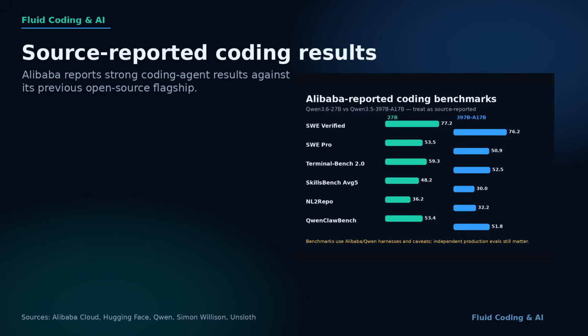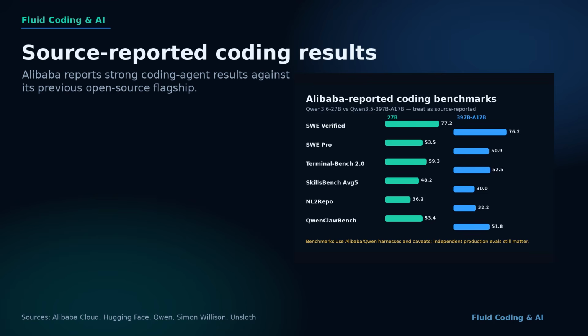On the coding side, the source reported numbers are strong. Qwen reports Qwen3.6-27B at 77.2 on SWE-bench Verified, 53.5 on SWE-bench Pro, 59.3 on Terminal-Bench 2.0, and 48.2 on SkillsBench Average 5. In those same rows, Qwen shows the 27B dense model edging out or materially beating the prior 397B-17B open-source flagship. For agent builders, those are exactly the benchmark families worth watching: bug fixing, terminal work, repository tasks,